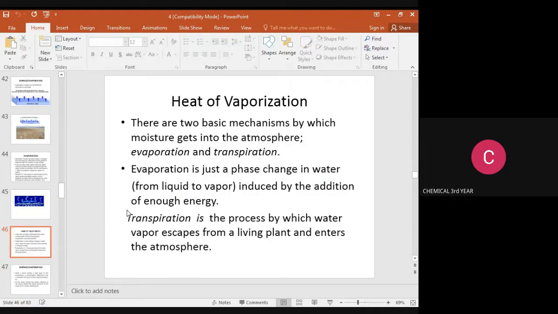Then, heat of evaporation. There are two basic mechanisms by which moisture gets into the atmosphere: evaporation and transpiration. Evaporation is just a phase change in water, that is, liquid to vapor. It is induced by the addition of enough energy. Transpiration is the process by which water vapor escapes from the living plant and enters the atmosphere. That is called transpiration.